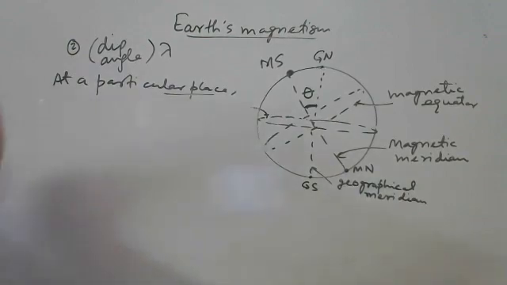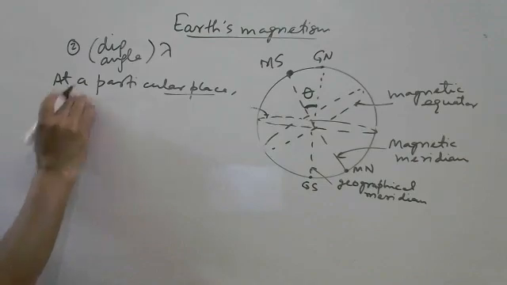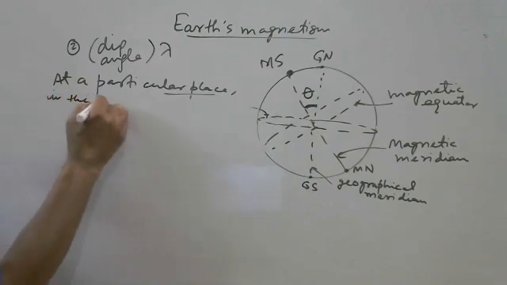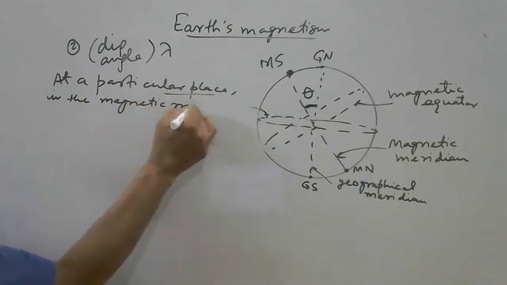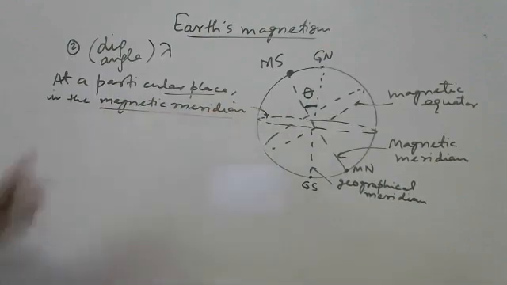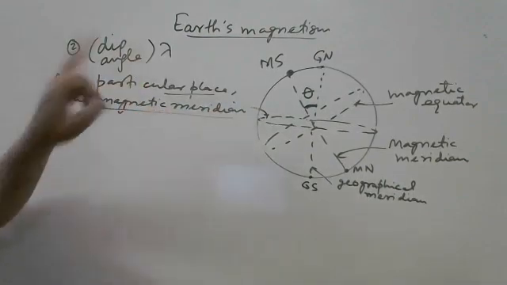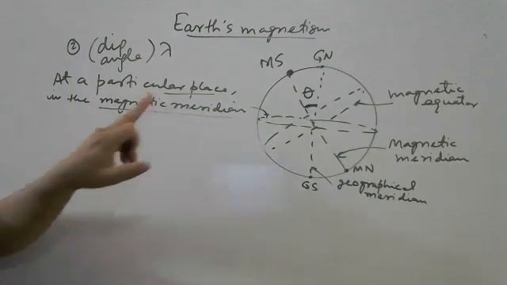So at a particular place and in the magnetic meridian, this is also very important, in the magnetic meridian, the dip needle must be placed in the magnetic meridian.